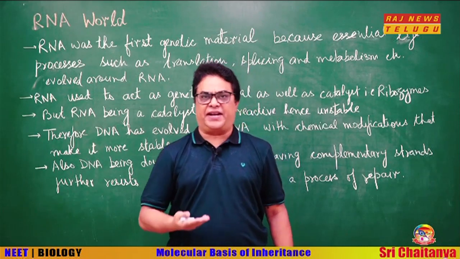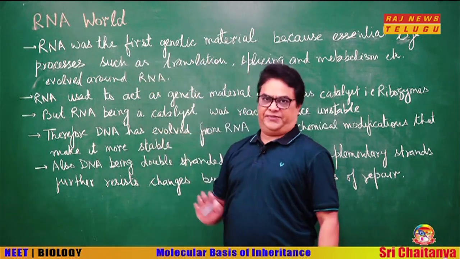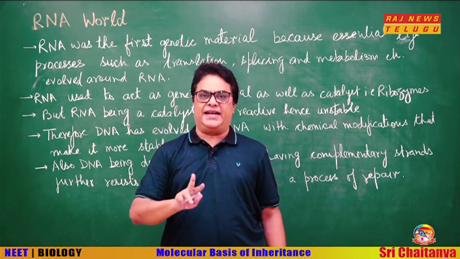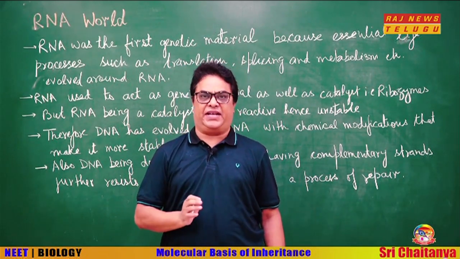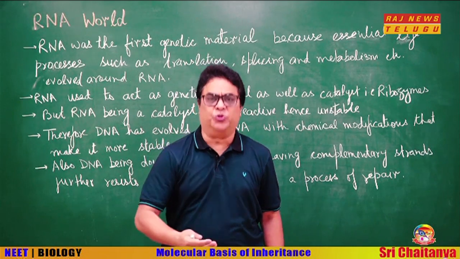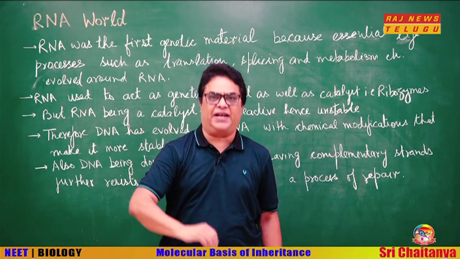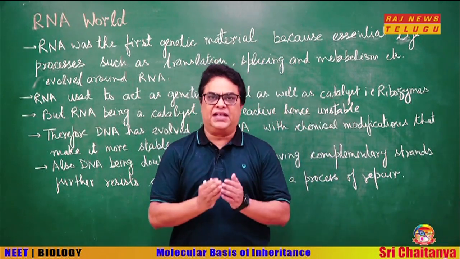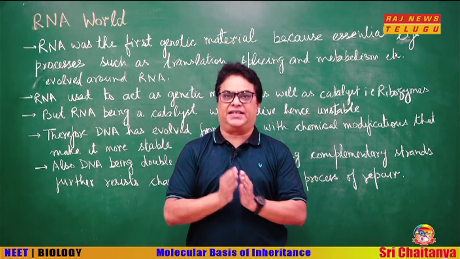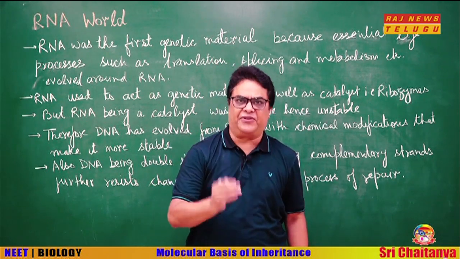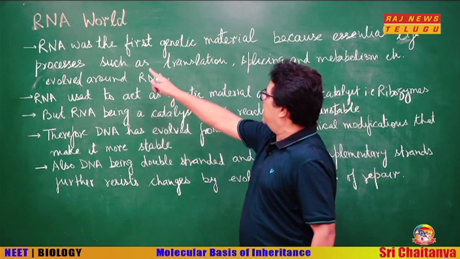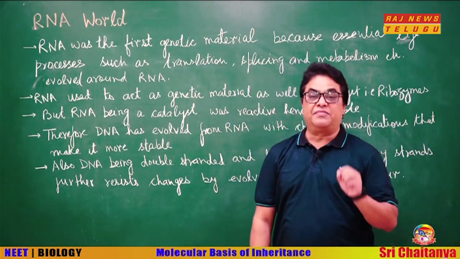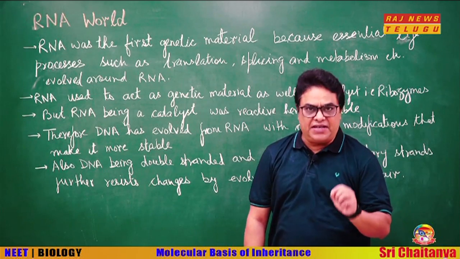Now, today we are starting with the RNA world. See, if both RNA and DNA can function as genetic material, then which of the two molecules came earlier during the course of evolution? Let us compare this, and this comparison says that RNA was the first to come. RNA was the first genetic material. Now, there should be some reason for saying this. Let us see the reason.